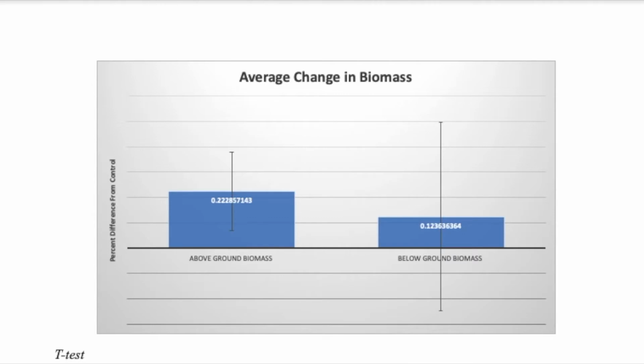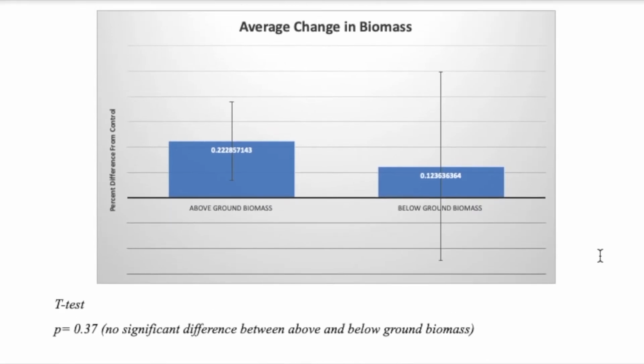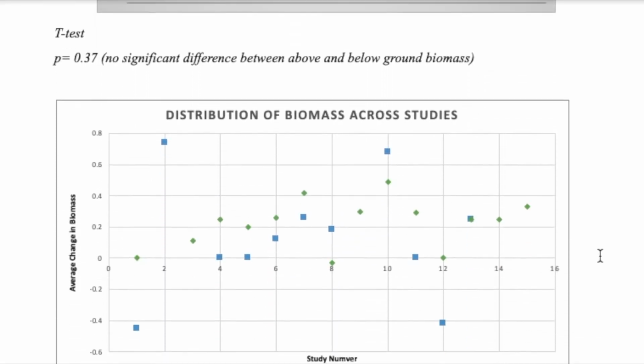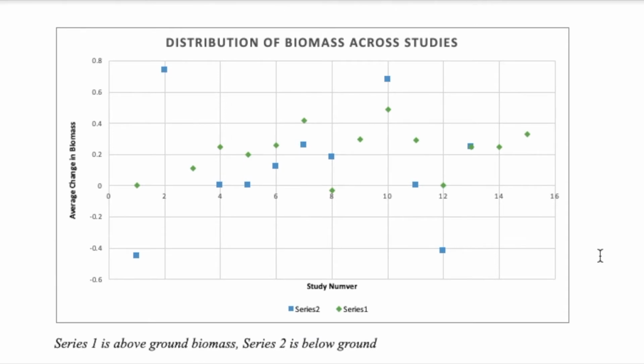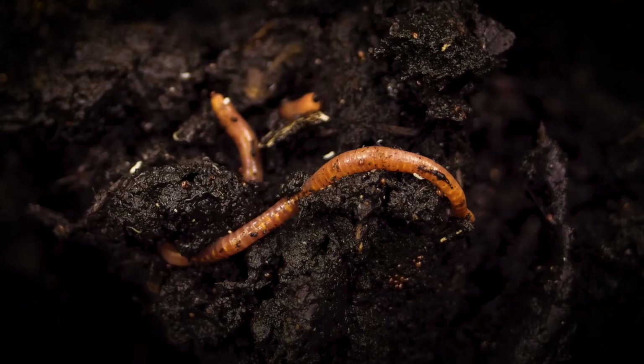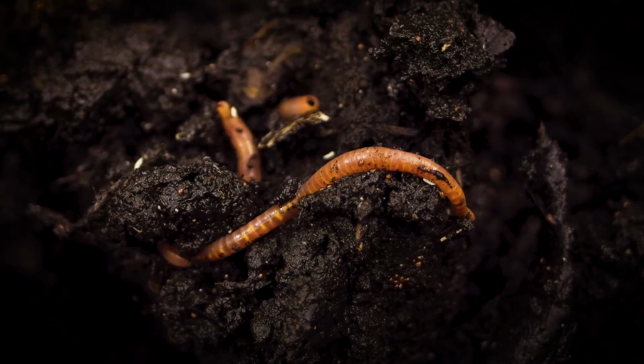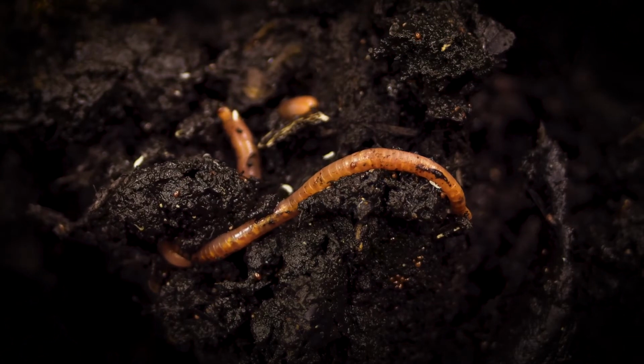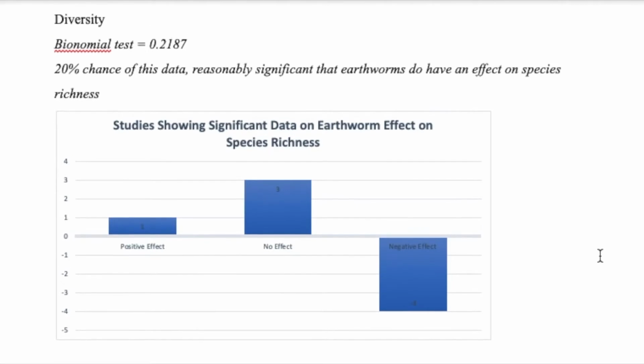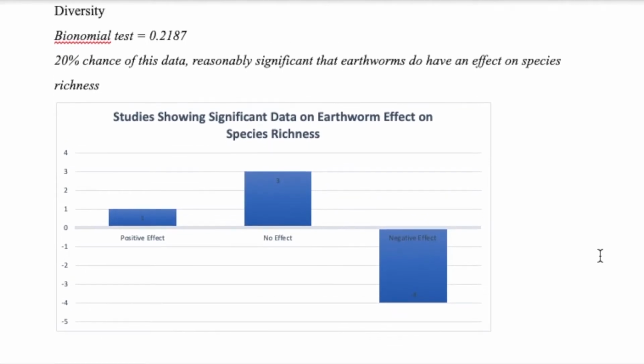For biomass, we found that shoot biomass was more affected by the presence of earthworms than root biomass, although there was not a significant difference between the two. Root biomass had more studies that showed more negative effects of earthworms, but total plant biomass was conserved across studies. The difference in root and shoot ratios is likely due to the change in nitrogen allocation and interference of earthworm burrowing and root establishment.